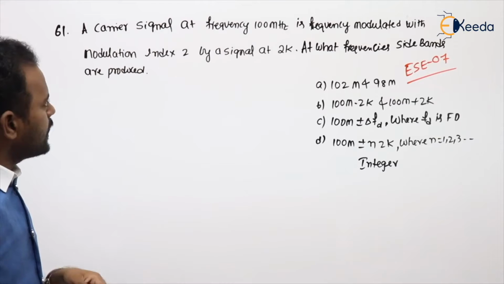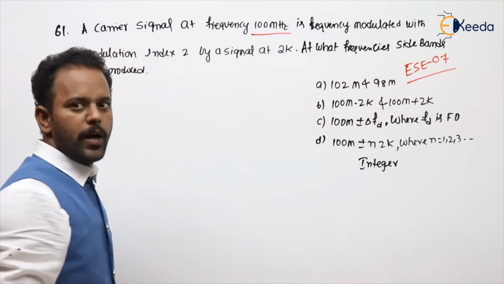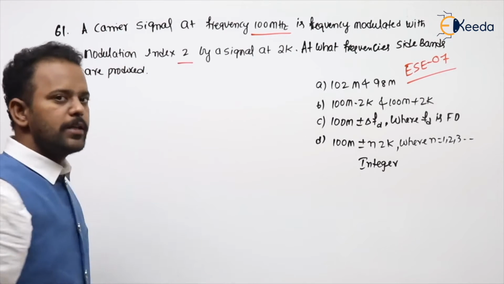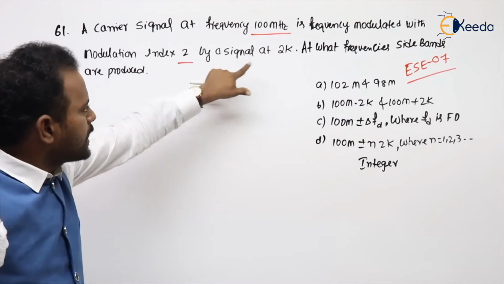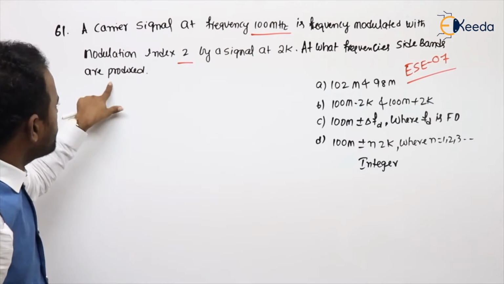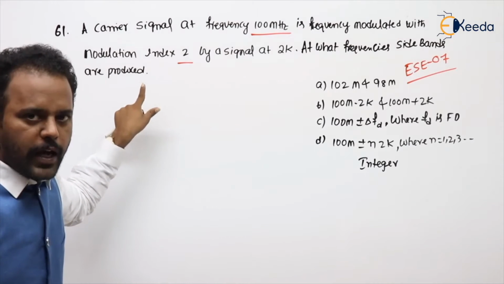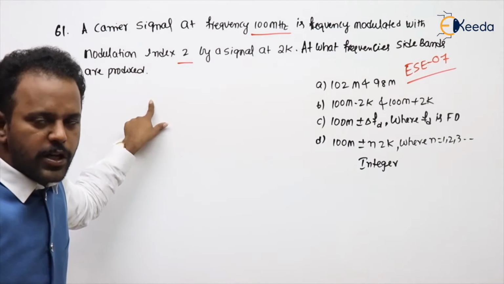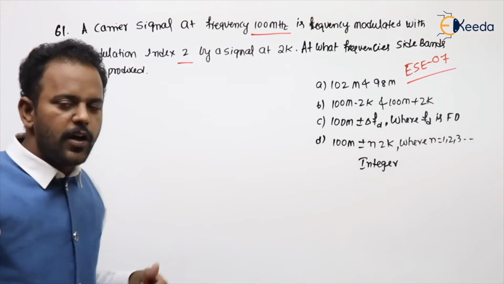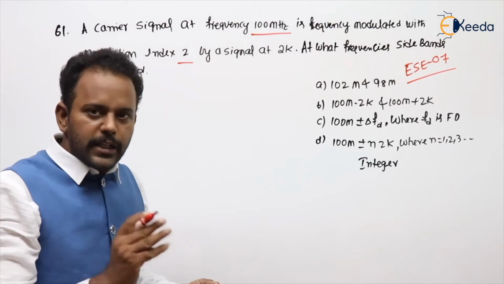A carrier signal at a frequency of 100 MHz is frequency modulated with modulation index 2 by a signal at 2 kHz. Greater than 1 means wideband FM. At what frequencies are sidebands produced? We already know in wideband FM we have an infinite number of frequency components. And he is asking only about the sidebands. Anyhow, we have one carrier frequency component at fc and the next ones.